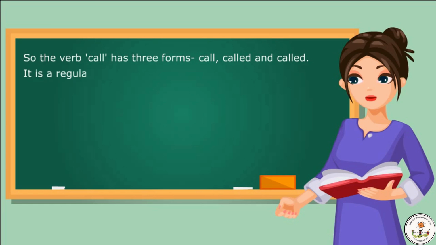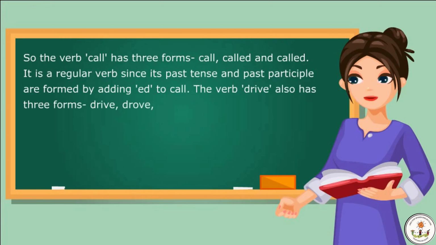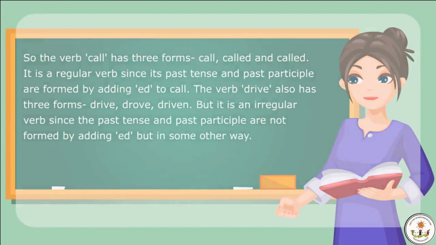It is a regular verb since its past tense and past participle are formed by adding ed to call. The verb drive also has three forms: drive, drove, driven. But it is an irregular verb since the past tense and past participle are not formed by adding ed but in some other way.